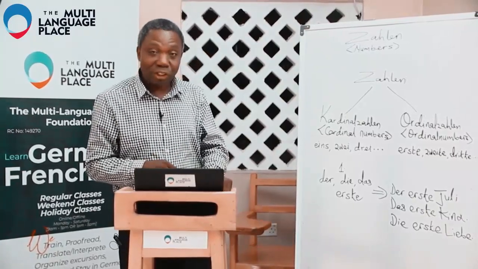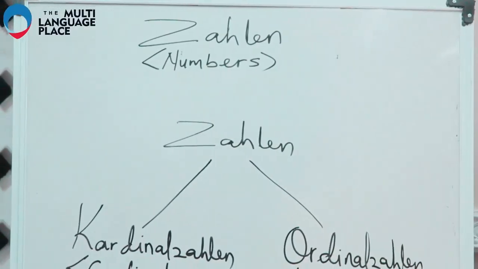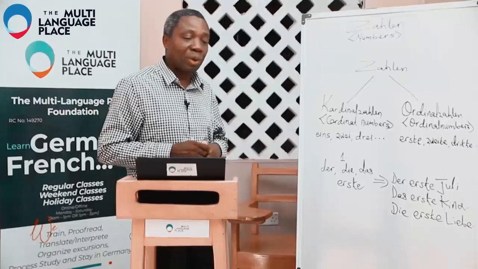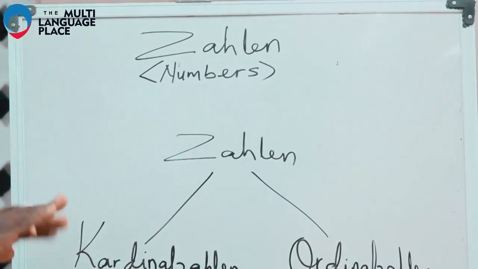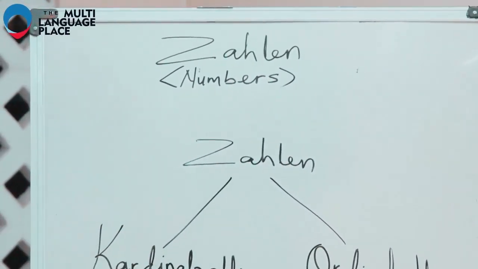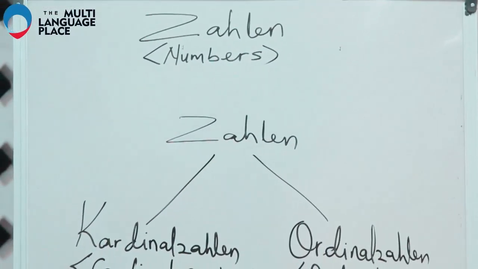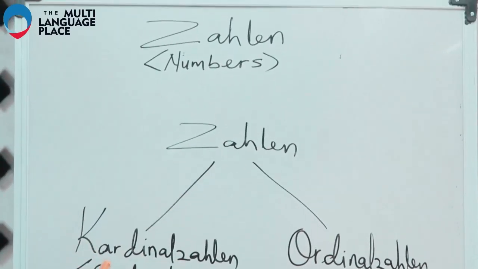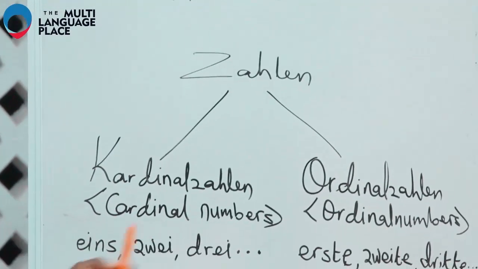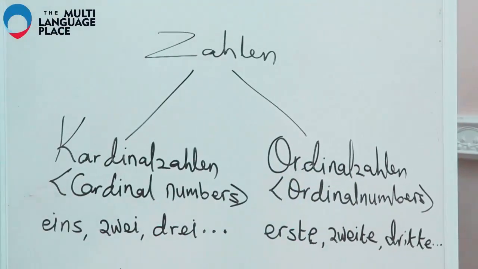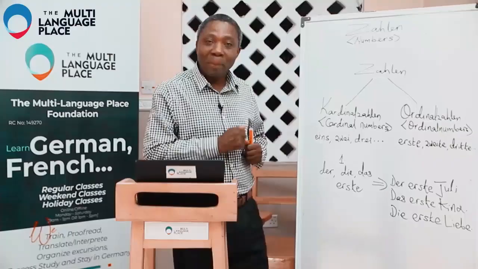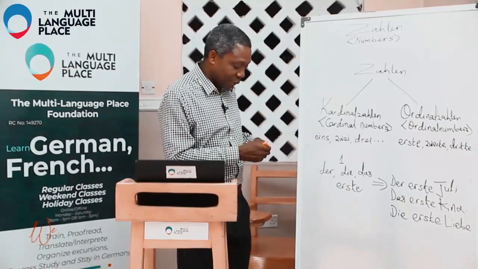Well, we have done something about numbers before. We are doing it in a better way today to give us more understanding. Just like in English, we have two types of numbers. Zahlen, numbers. So we have Cardinalzahlen, that is the cardinal numbers. And then we have Ordinalzahlen, that is the ordinal numbers. Well, you can see the difference already.